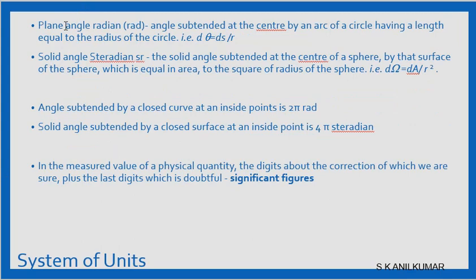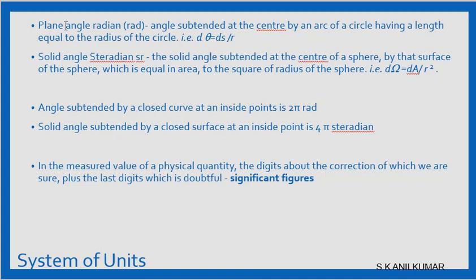It's the angle subtended at the center by an arc of a circle having a length equal to the radius of the circle. So you take a two-dimensional thing, a circle, and measure the radius. Now the angle subtended by an arc of the circle having length equal to the radius. You know how to draw such an arc. The angle subtended at the center by the arc is dθ, which is ds by r, where r is the radius.